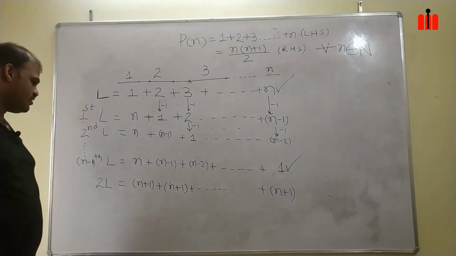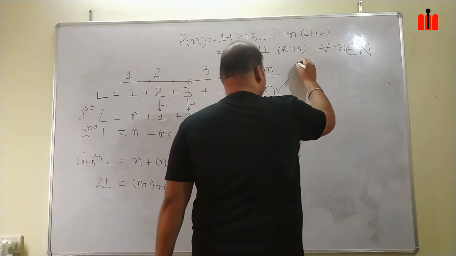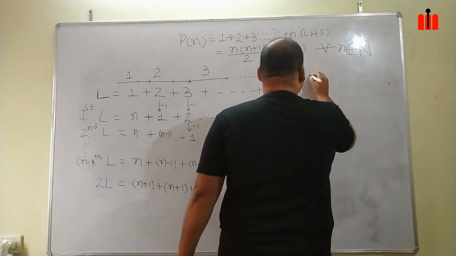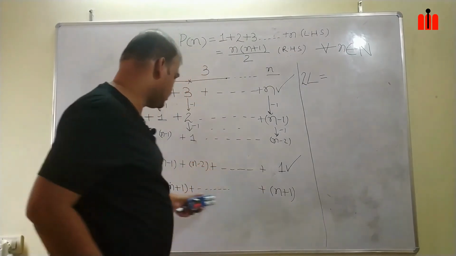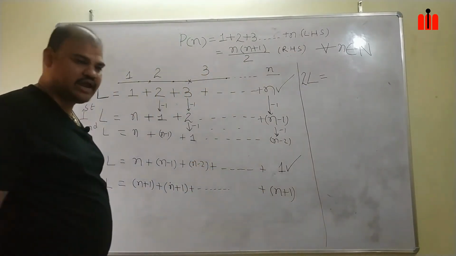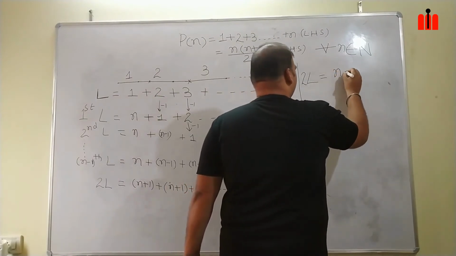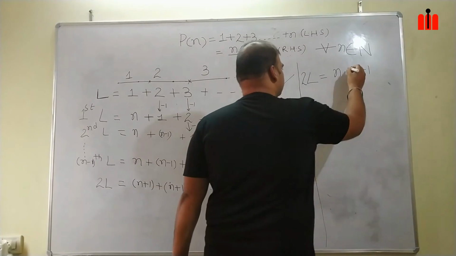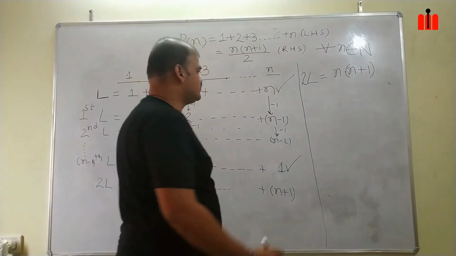Okay, now I will use the right hand side of the board. Now n plus 1, how many times is it repeated? n times. So it will be n into n plus 1.